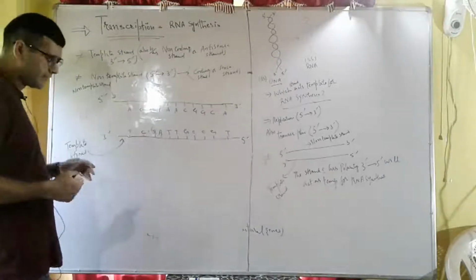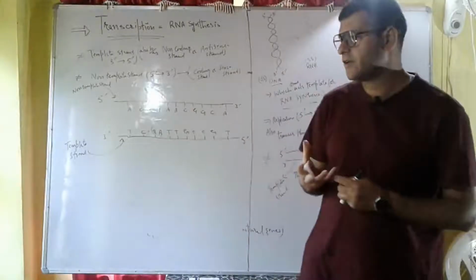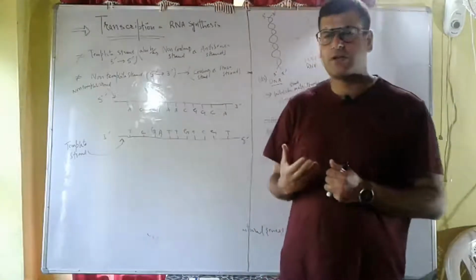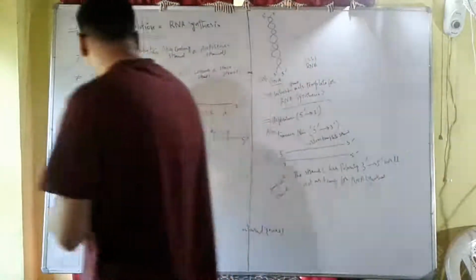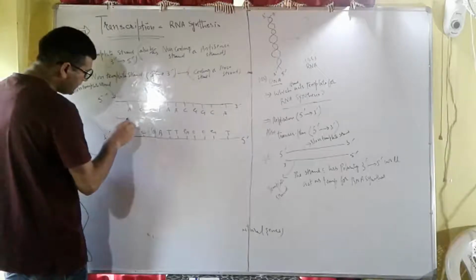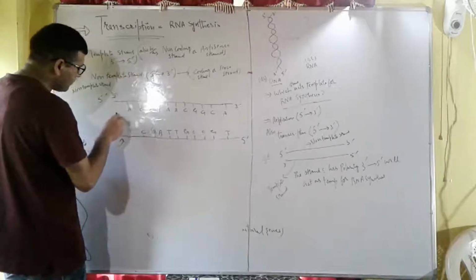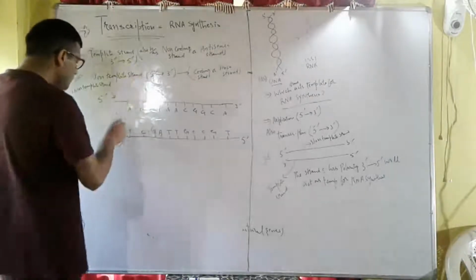I told you that the strand which has polarity 3' to 5' will act as the template strand, because the direction of transcription is 5' to 3'.